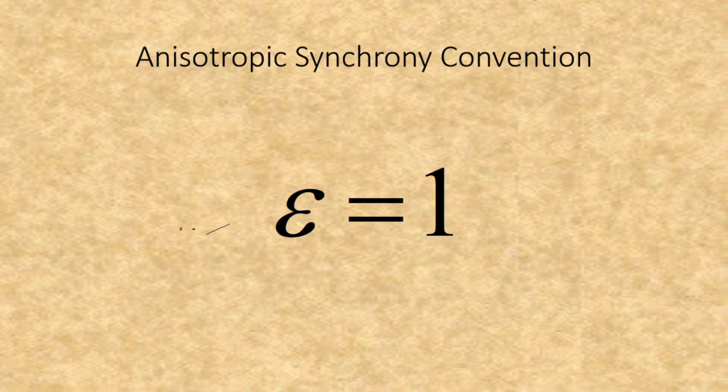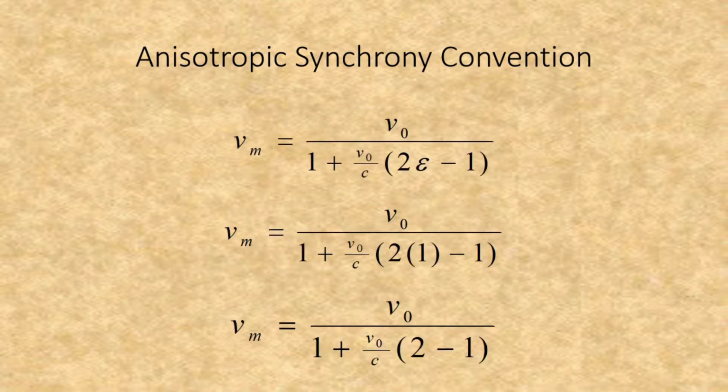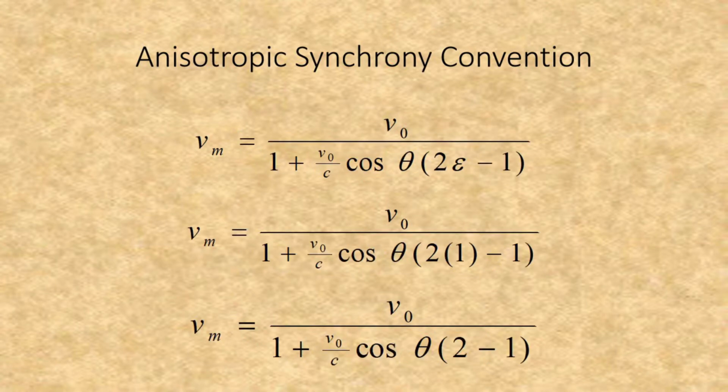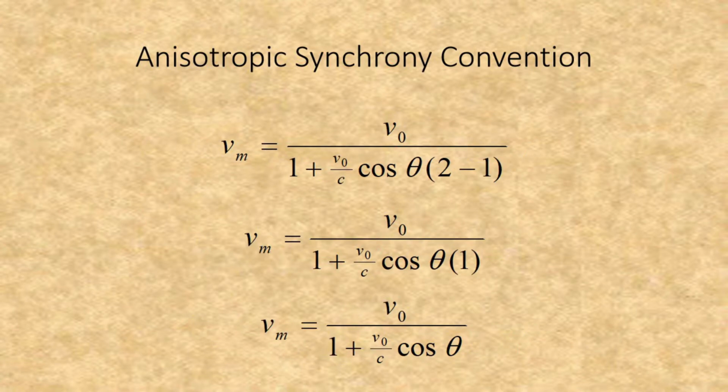When we insert epsilon equals 1, the relationship between the measured radial velocity and proper radial velocity proceeds as follows. It reduces to the exact relationship that is observed. The same thing goes for the relationship between the measured velocity and the proper velocity for all directions. Once again, it reduces to the relationship between measured velocity and proper velocity that is actually observed.